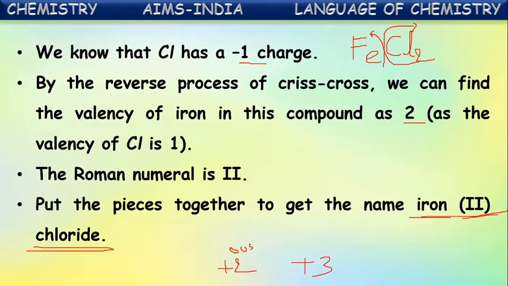Both are the same. Okay, what have we done here? First we have written the cation name, which is taken from the name of that element. Next, the anion's name, which is taken from part of the element's name, and ide is attached at the end of the anion's name. And in the middle, we have kept a Roman number which indicates the valency of that metal in this compound. That is identified by taking the valency of the anion and using the reverse of the crisscross method, we found it as 2. By that, the name became iron(II) chloride. Okay, next.